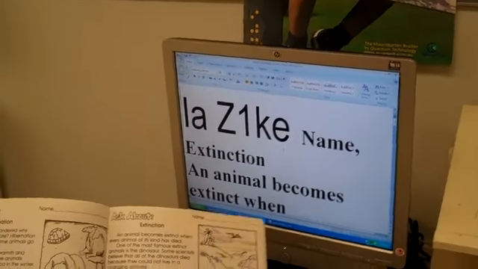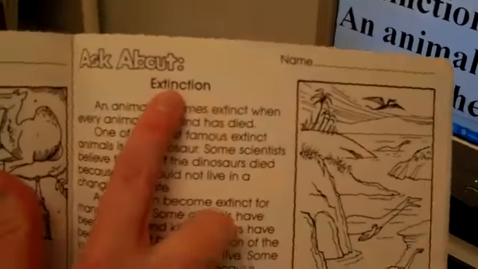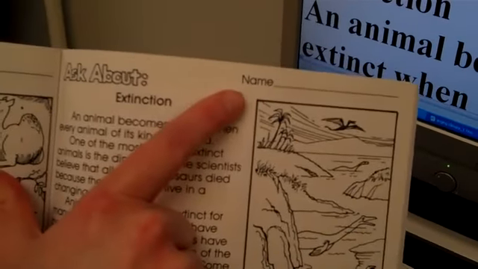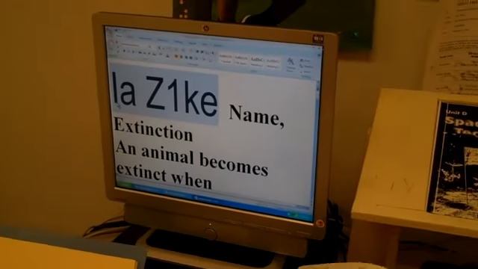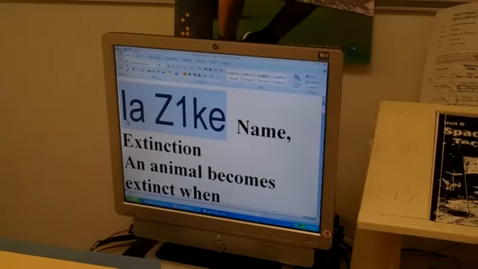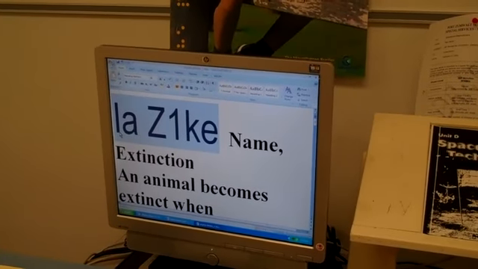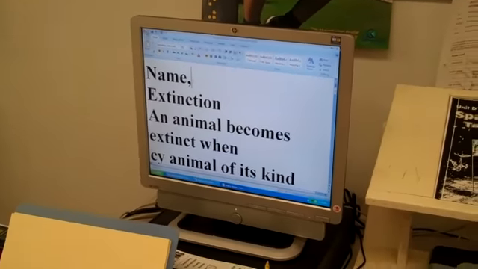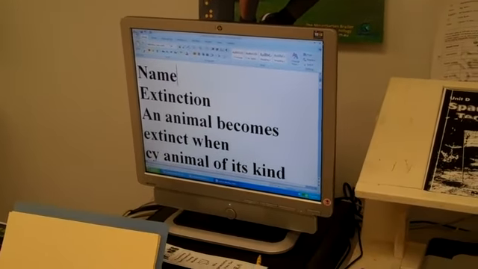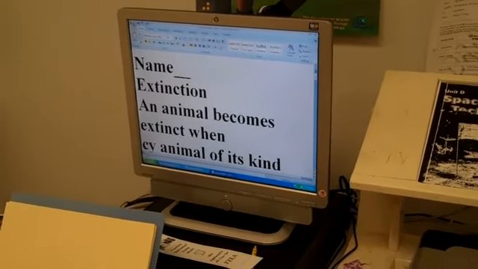So what it's supposed to say is "Ask about extinction." It has this name over here which is fairly irrelevant. So I have to go back in here now and edit. It actually said "Ask about" here. Okay. And I didn't get a line, I just got a comma for some reason. Extinction.